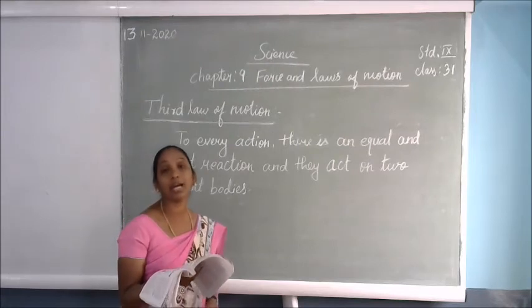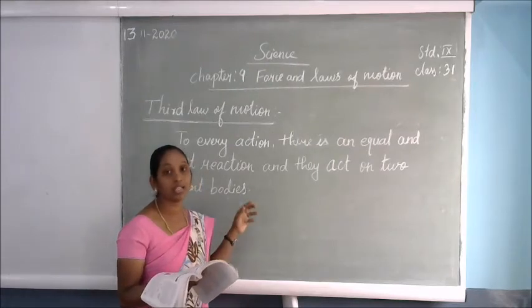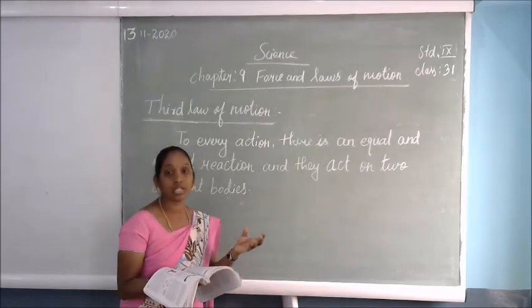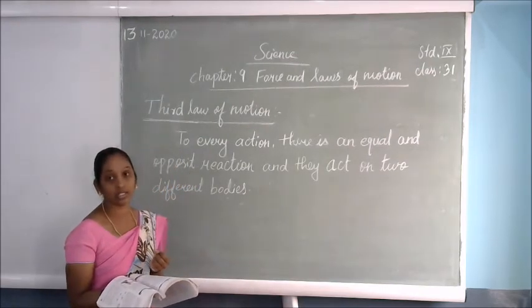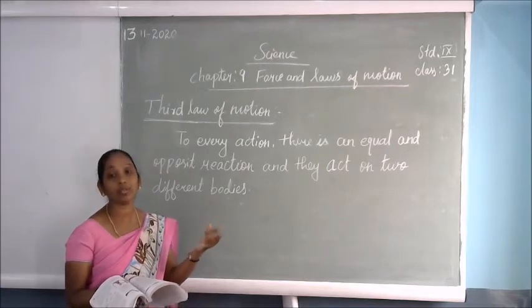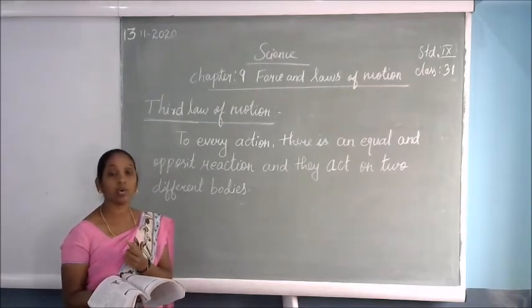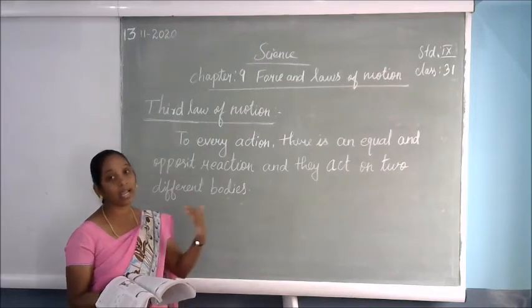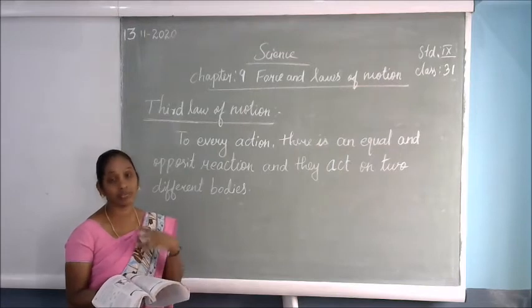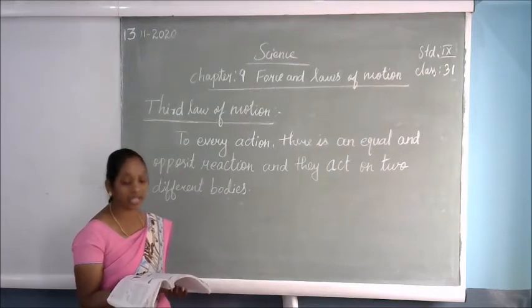For example, a spring balance. One spring balance is joined to another spring balance. You just pull that spring balance. By that time, what will happen? Both the spring balances will come together. So from here the force will be acting on the two objects. Two different bodies, but we are applying an equal amount of force, then it will react to them.